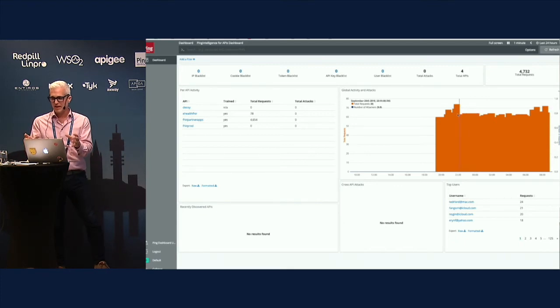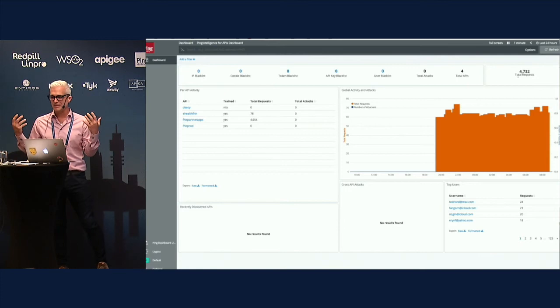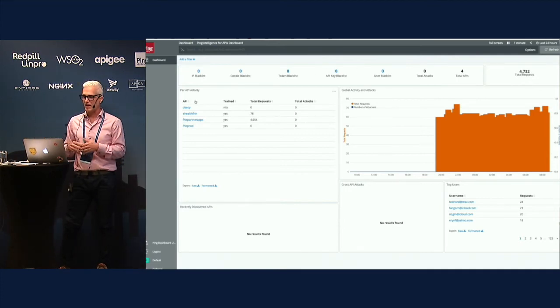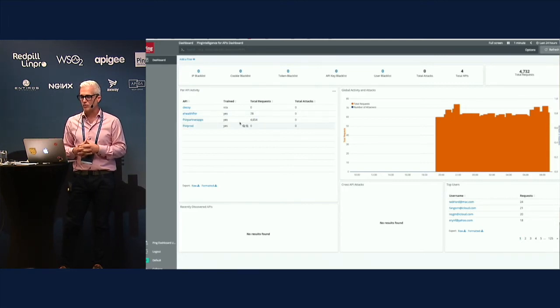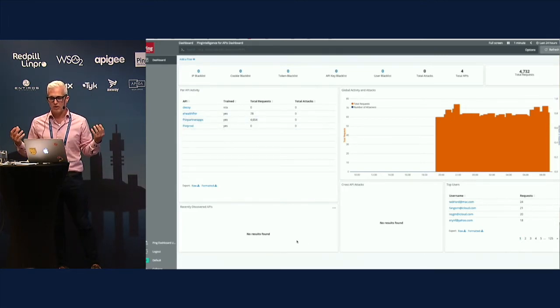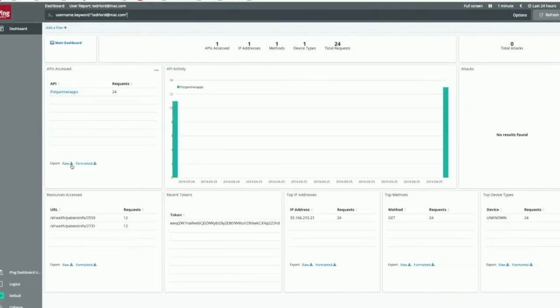So this is what it looks like after a few hours. You'll see PingIntelligence is showing you things that it discovered about your APIs by looking at your API metadata. This is an overall dashboard that shows you the traffic for all your different APIs, and it shows you the username. If you were at my keynote yesterday, you might have seen that part of the demo. So we will actually enrich the metadata with username information. After a few hours, we can see that this user called that one API over time.